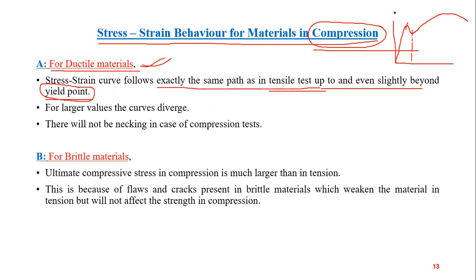But as the value increases, the curves will be different for compression and tension. For large values, the curves diverge. Okay. So this is up to the yield point. Up to yield point, behavior will be the same in compression and tension. But beyond the yield point, the behavior for compression and tension will be different.